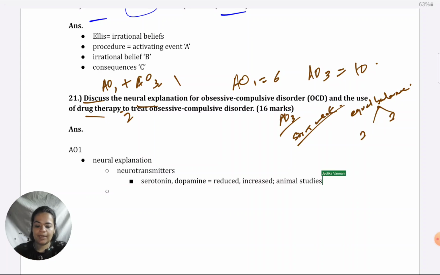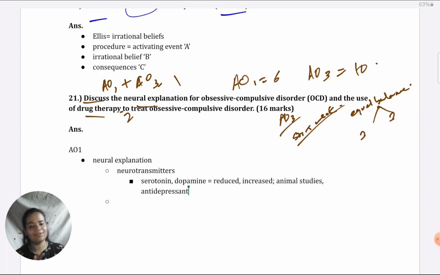One more we could add is antidepressant studies. For the serotonin role, besides these animal studies, there have been antidepressant studies in which when patients of depression are given SSRIs, when they improve, they show improvement in OCD symptoms also. As we know, these are comorbid illnesses, depression and OCD. So what is found is when one improves, the other one also improves by the same treatment which is being given. Now you might feel I've strayed into drug therapy.